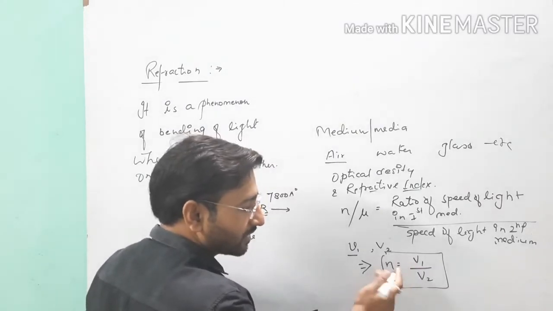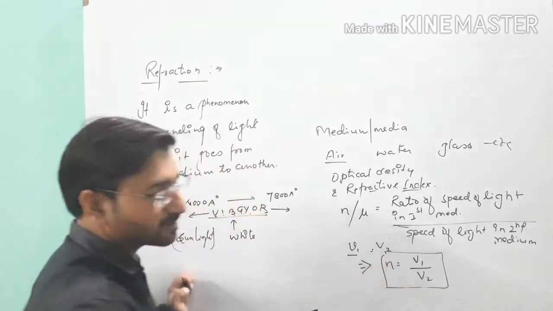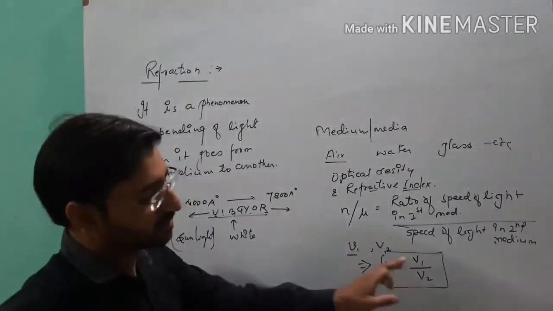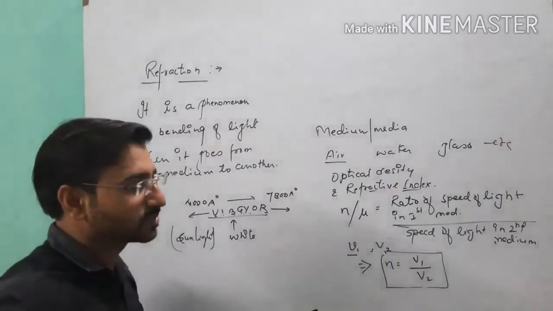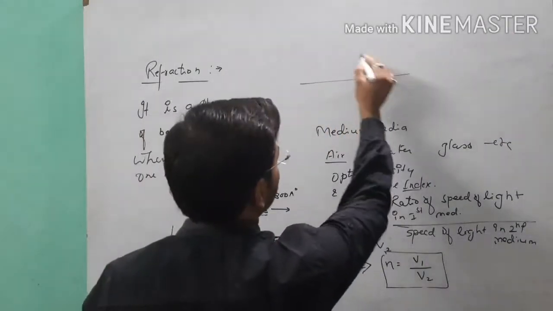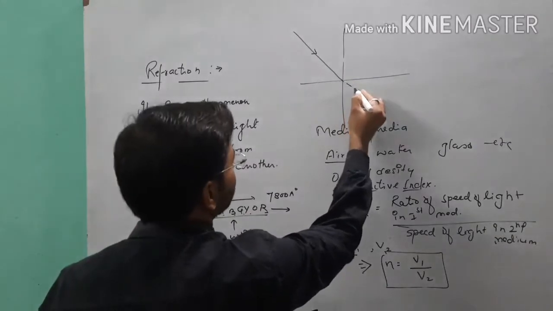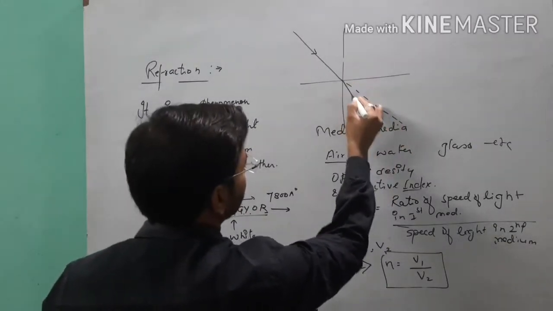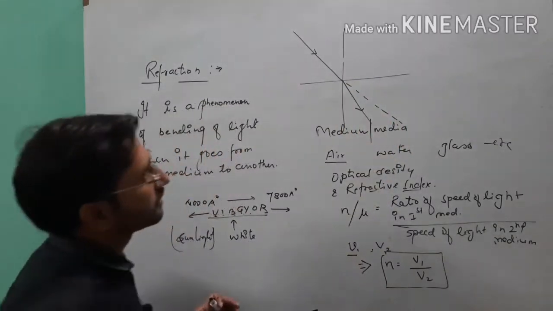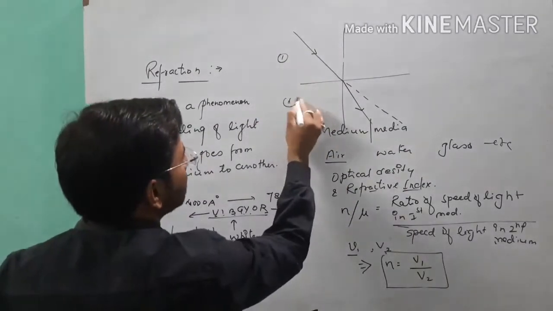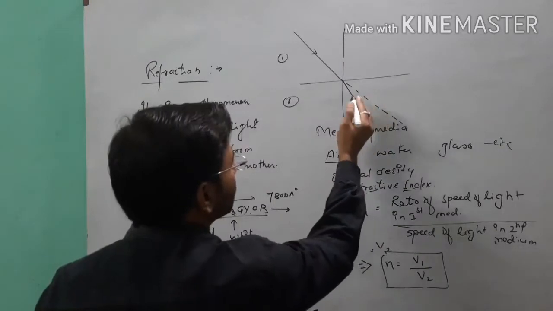So it means that this refractive index is called relative refractive index, because here we have two mediums other than vacuum. So we will see when the light goes from one medium to another medium. I am discussing all things in a rough way. See here, when the light goes from one medium to another medium, we have two mediums and light is bending toward the normal.